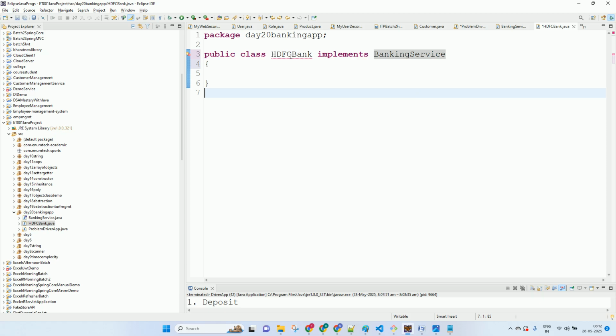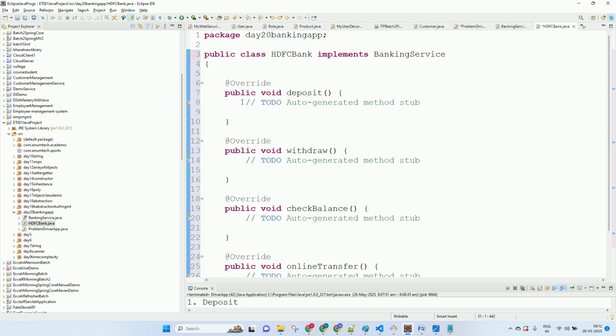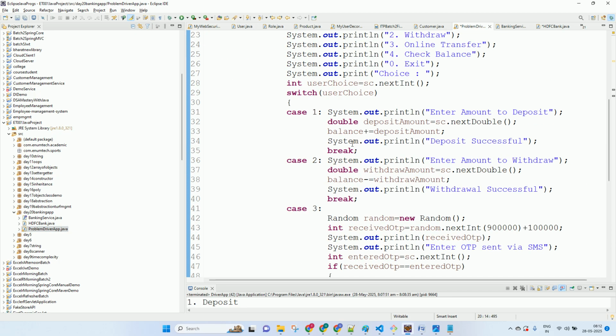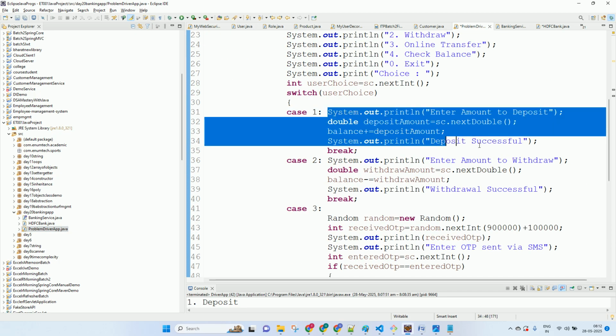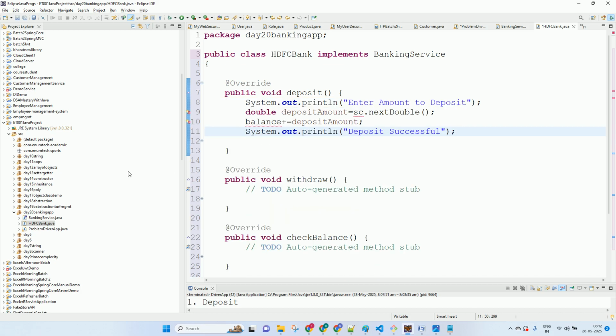Okay. So now what will deposit do now? Deposit will do this job. Correct? So deposit will do this job. So we pasted that over. So it should have an instance variable called double balance.